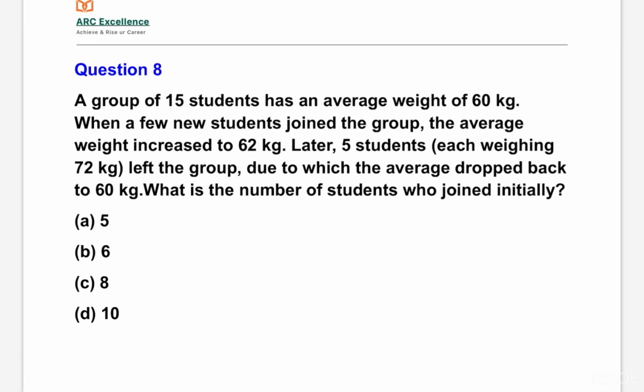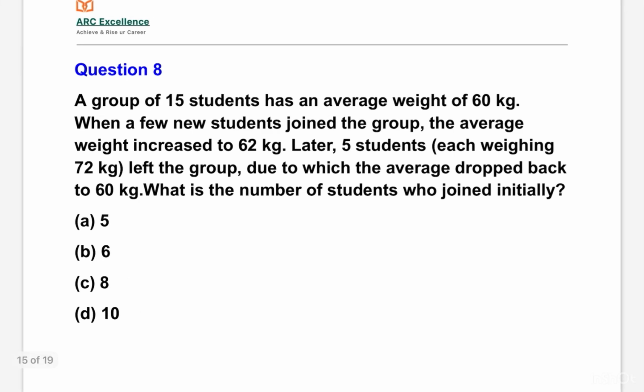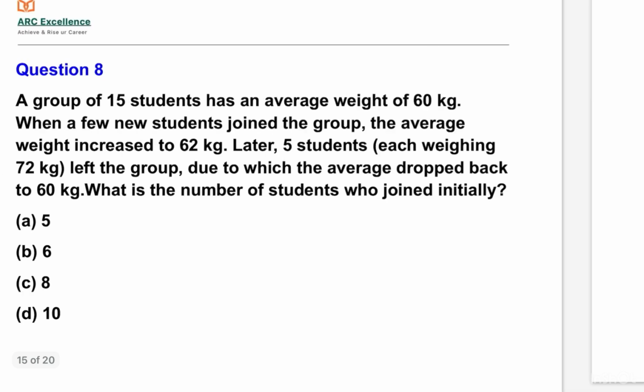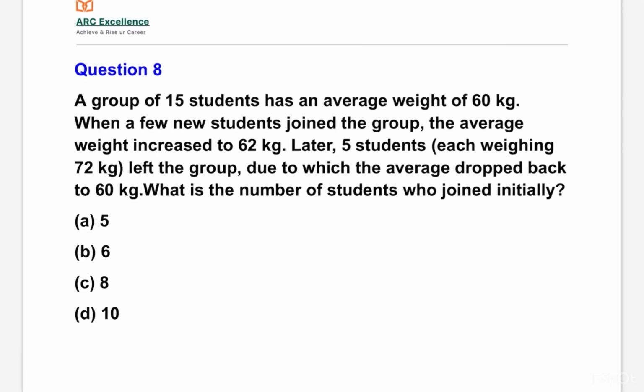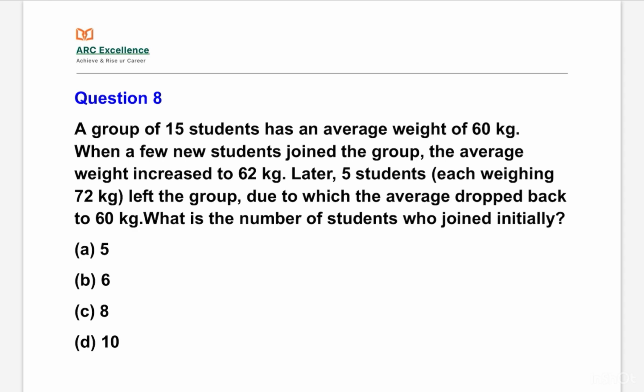A group of 15 students has an average weight of 60 kg. When a few new students joined the group, the average weight increased to 62 kg. Later, 5 students left the group, due to which the average dropped back to 60 kg. What is the number of students who joined initially?